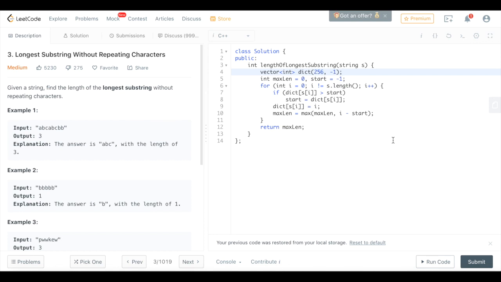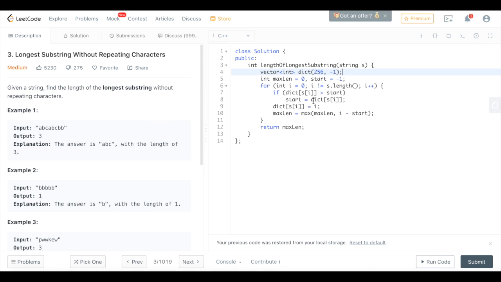We need to initialize the max length as 0. This is a one-pass algorithm, so we also need to initialize the start. The starting position is initialized as -1 because the length of the substring is calculated as i minus start. When i is 0 and we start from the beginning, the length of the substring is just 1 because we only have one character here. Therefore, start has to be -1 to let i minus start be 1.